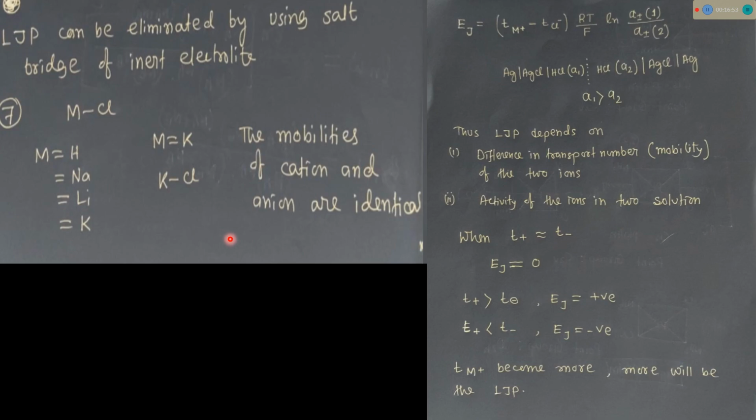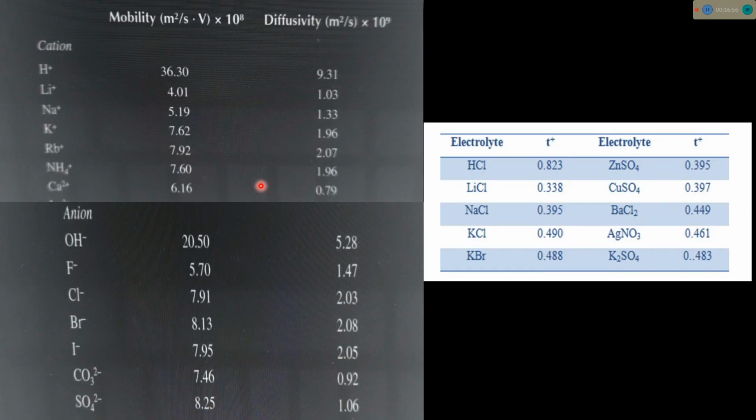See in this case, these are some data. Electrolytes: HCl, lithium chloride, sodium chloride, KCl. See the transport number value of the cation. The transport number of H plus is 0.83, the highest; lithium 0.33, sodium 0.39, potassium 0.49. Just see the values and see the mobilities: H plus is highest at 36, lithium 4.01, sodium 5.1, increasing from lithium to sodium to potassium.